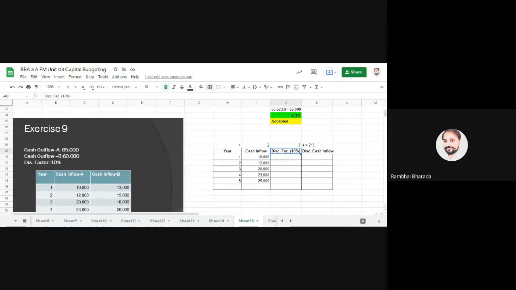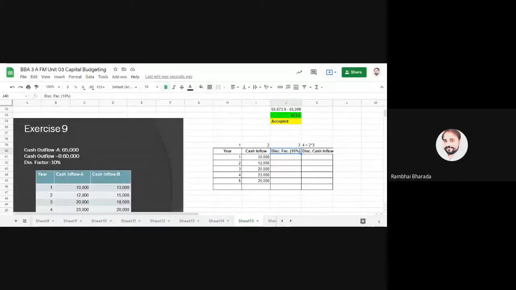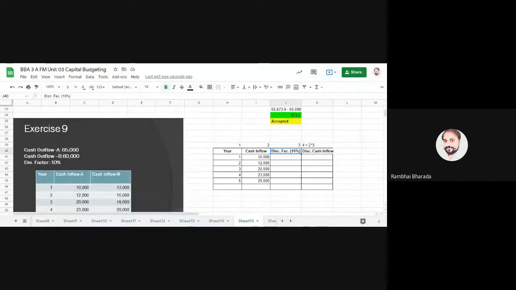The discounting factor. How do you find the discounting factor? For that, there is a separate table that you need to use, or else you can do this calculation manually on your calculator. Like this: 100 upon 110, press equal, again press multiply, and then press equal; the number of times you press equal equals the year, and you will get the discounting factor for 10%.